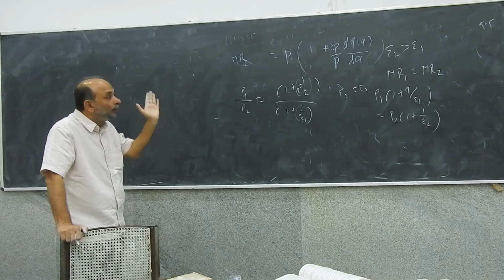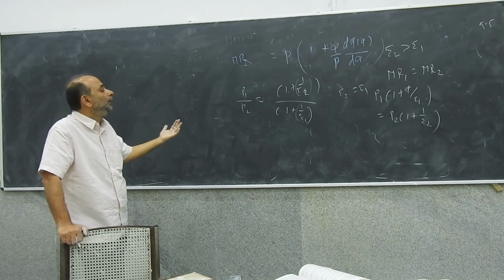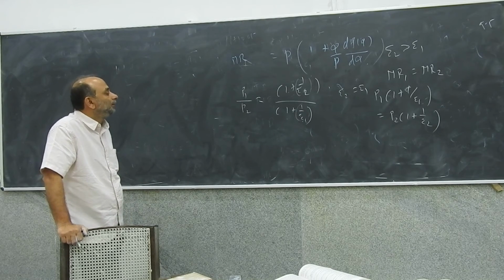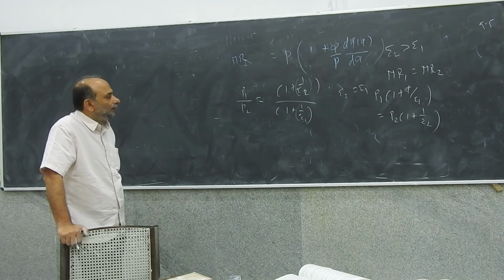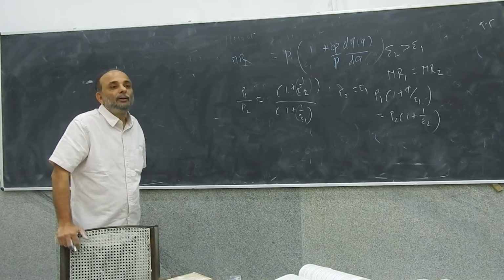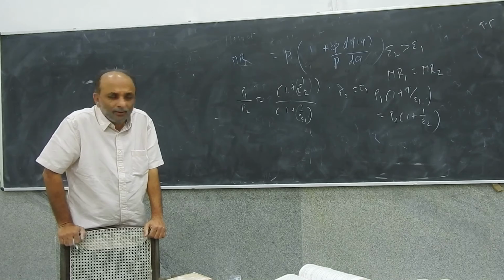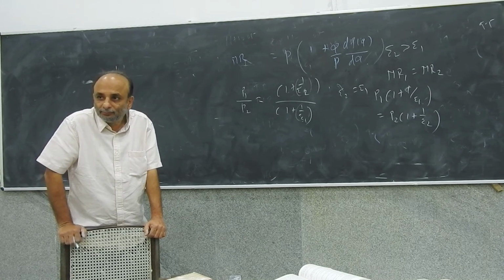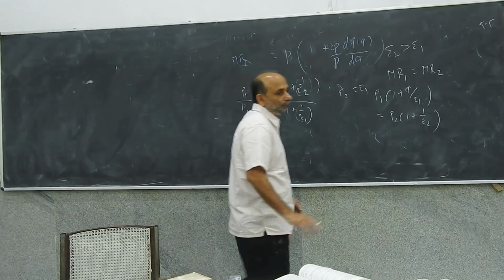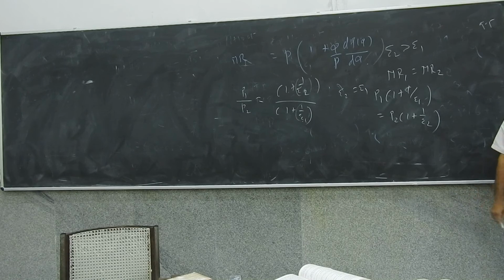So E2 greater than E1 means actually, so what does that mean? P1 will be less than P2 if E2 is greater than E1, right?